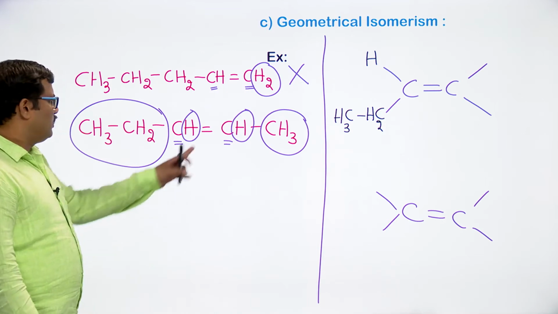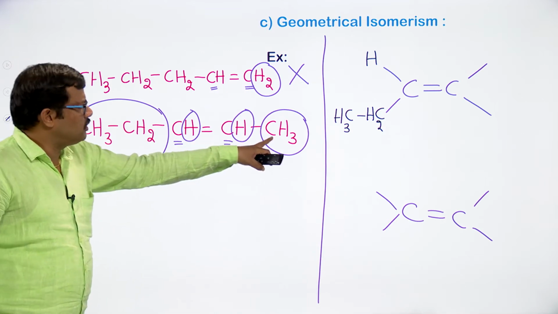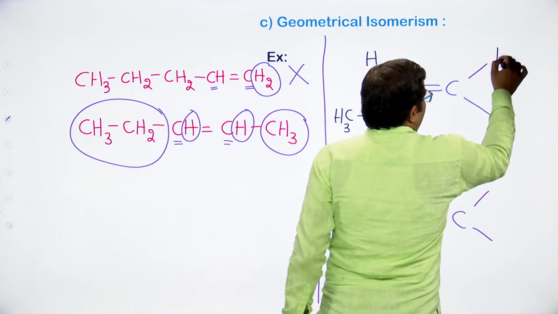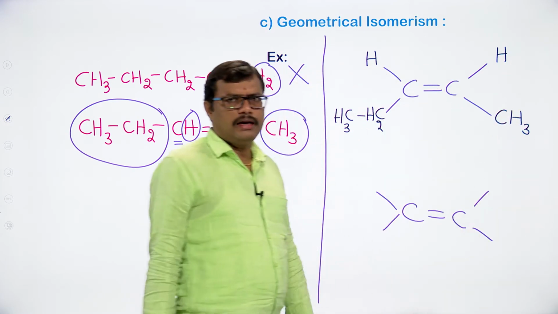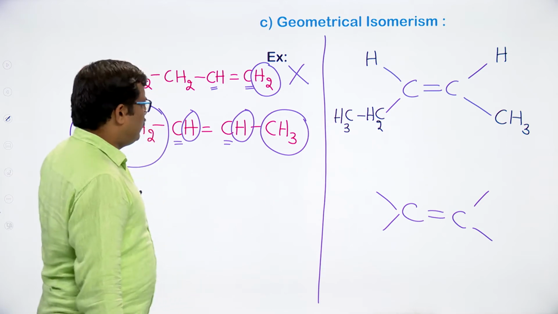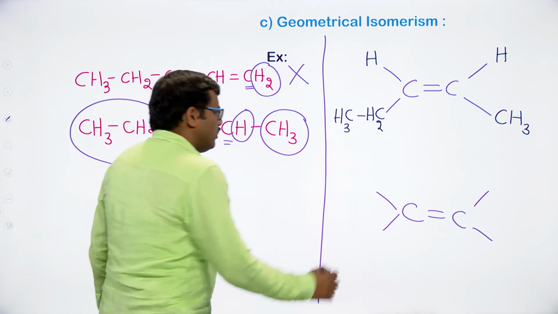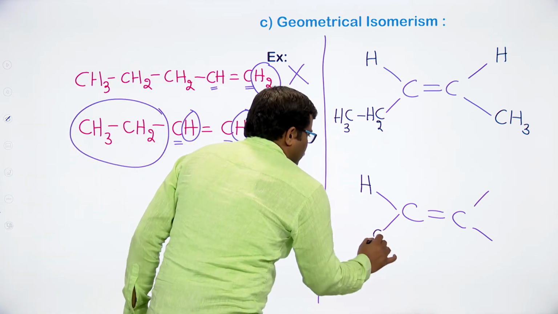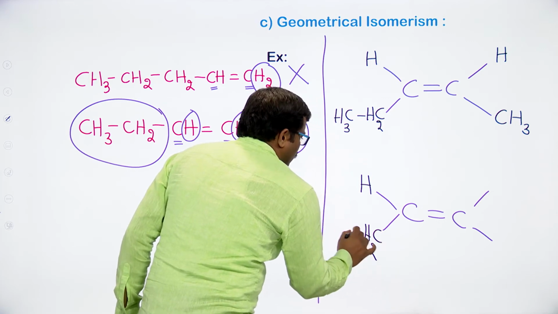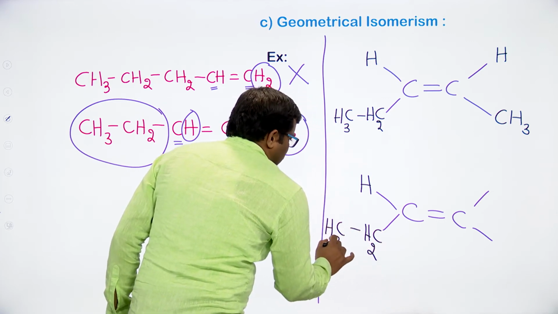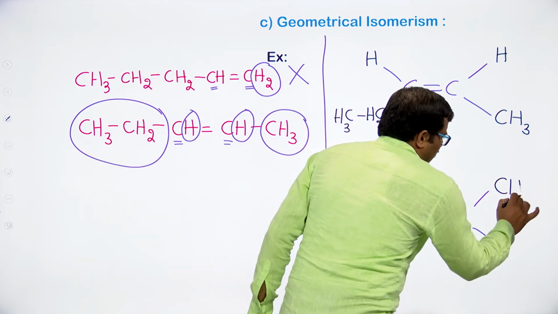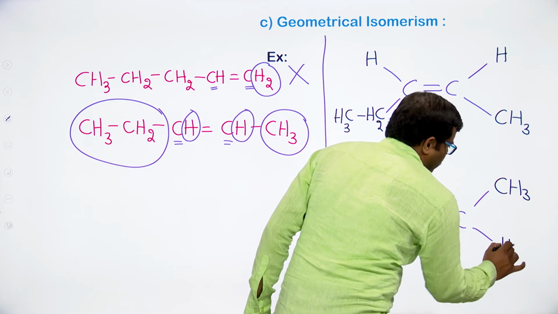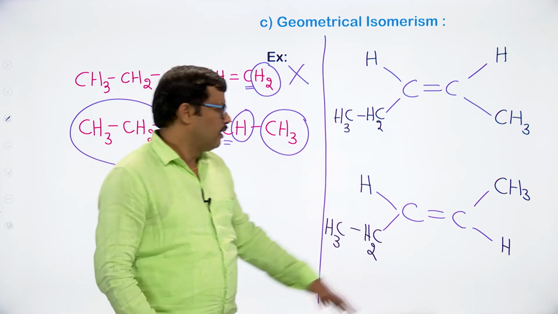And this doubly bonded carbon atom has one hydrogen and one CH3. So we are keeping hydrogen here, CH3 here, right? Now similarly, in the same way, hydrogen on the first carbon atom and CH2, CH3 as it is on the first carbon atom. Now let me change the CH3 up and hydrogen down on the second carbon, okay, right.